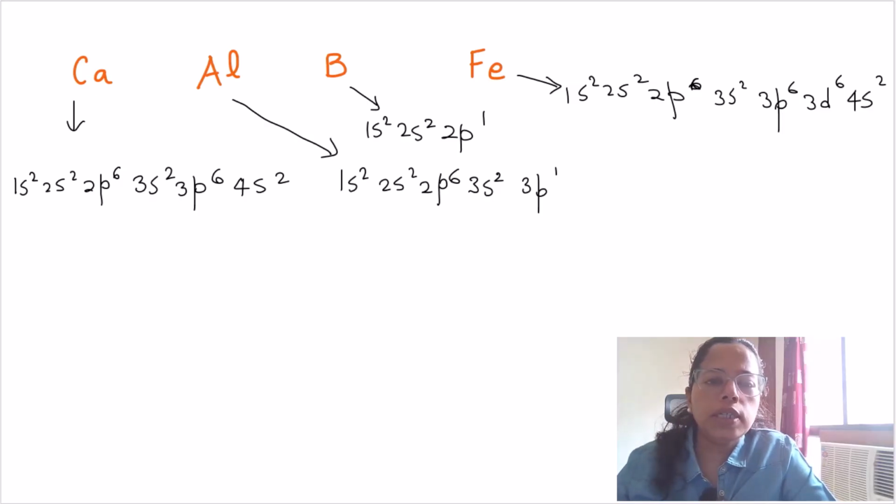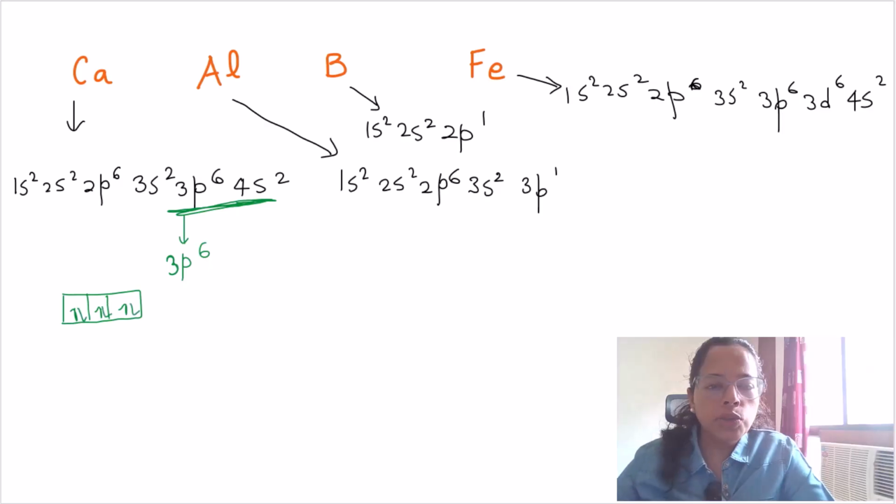So you can see here we have 3p6 4s2 for calcium. If we remove the first and second outermost electrons, that is from the 4s subshell, then we have 3p6. So 3p6 means the p subshell is completely filled after the second ionization.